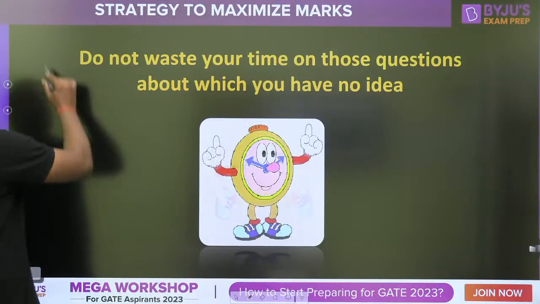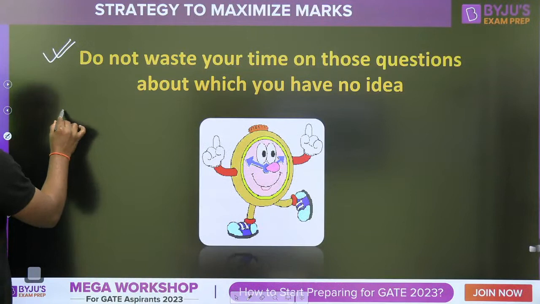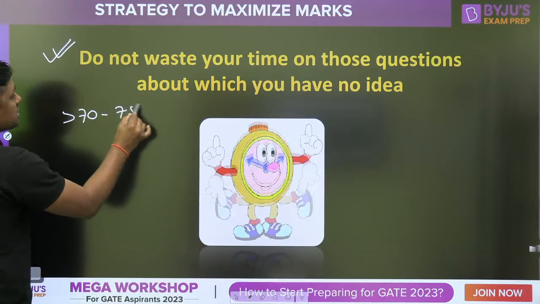This is a very, very important point, because you have to get only 70 to 75 marks to get a single digit rank.